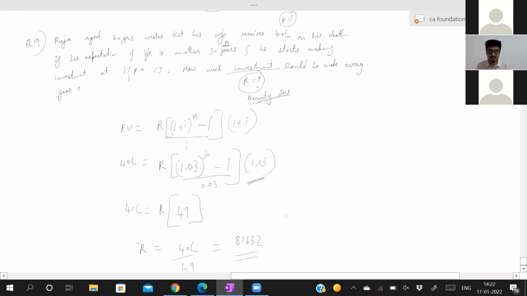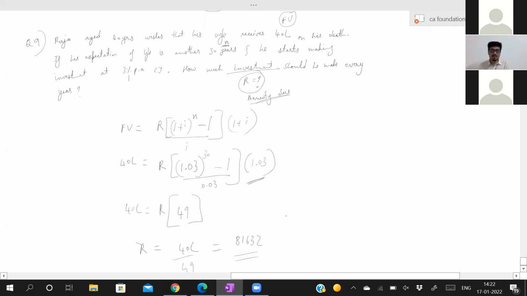I and N are very simple. Now, is the 40 lakh present value or future value? Here a few might be getting confused, so you have to be thorough with it. He receives 40 lakh on his death. Is she receiving it today? No. Anything received today is present value. Anything received in the future is future value.